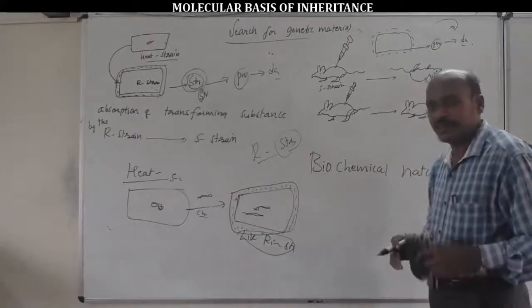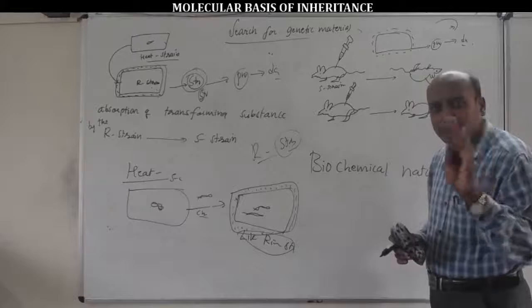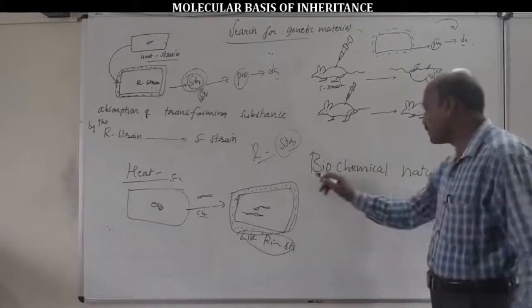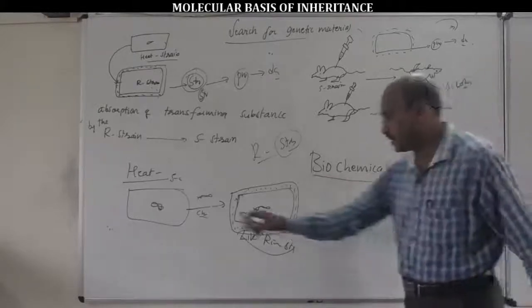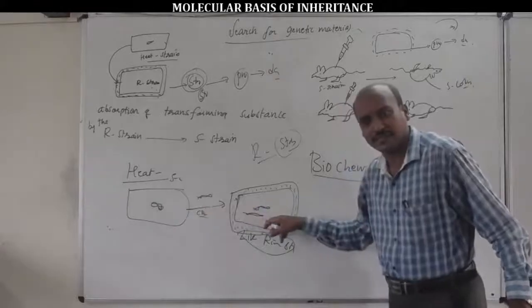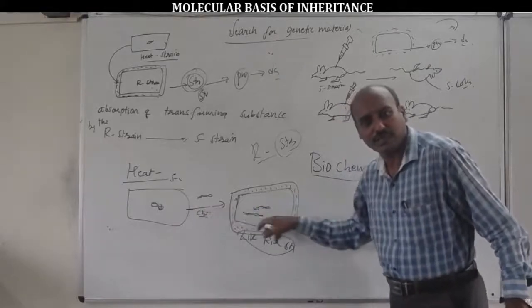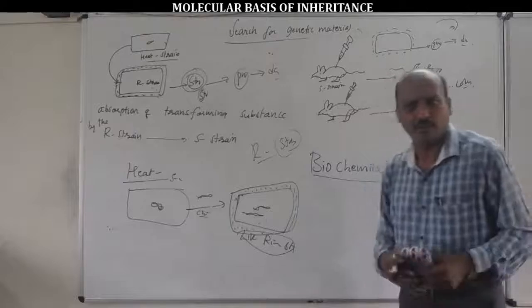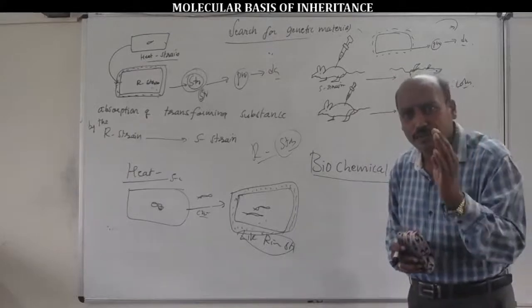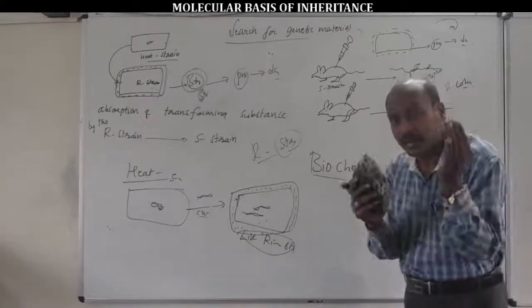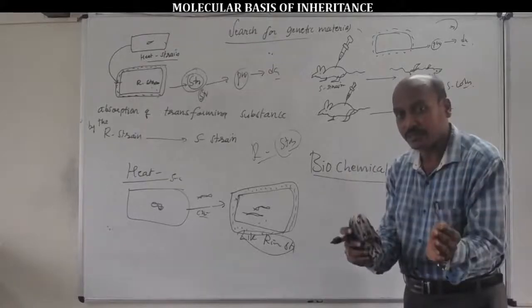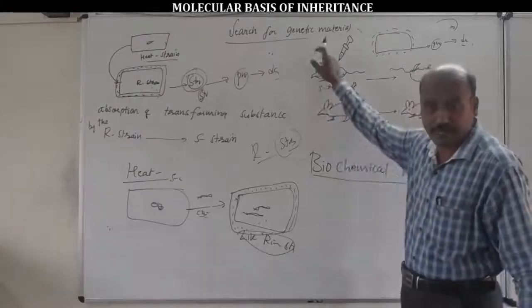But here, F. Griffith didn't explain the biochemical nature of this transforming substance. At any rate, only the transforming principle can give the foundation to the nature of genetic material.